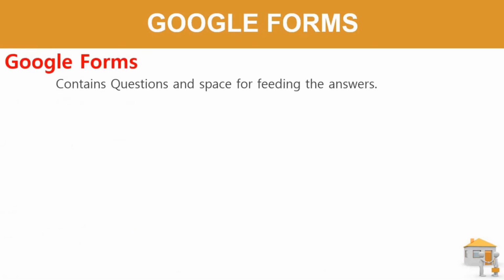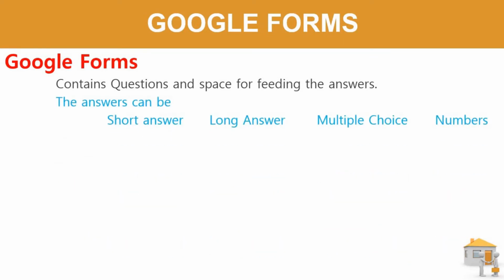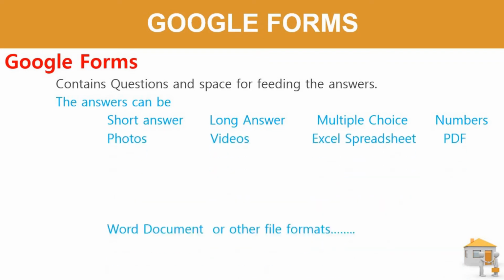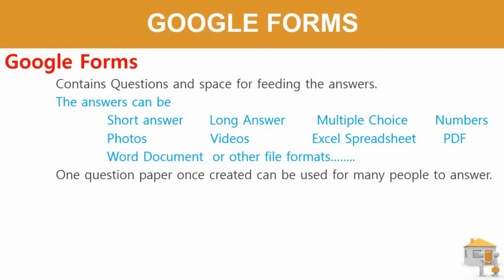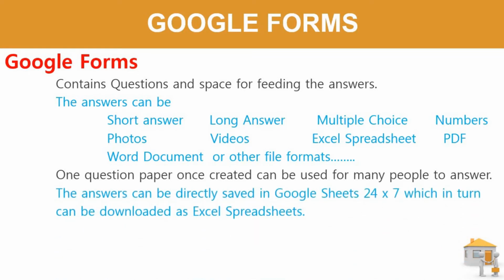Google Forms contains questions and space for feeding the answers. The answers can be short answer, long answer, multiple choice answer, numbers, photos, videos, Excel spreadsheets, PDFs, Word documents or other file formats. One question paper once created can be used for many people to answer it. The answers can be directly saved in Google Sheets.